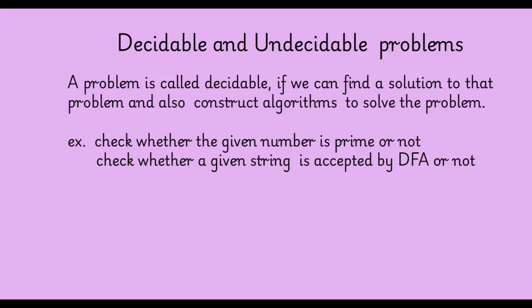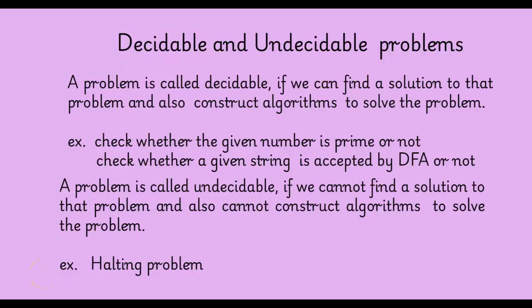So for this problem, we can find a solution and also construct an algorithm. Check whether the given string is accepted by DFA, deterministic finite automata, or not. So these two are examples of decidable problems. A problem is called undecidable if we cannot find a solution to that problem and also cannot construct algorithms to solve the problem. Example, halting problem.